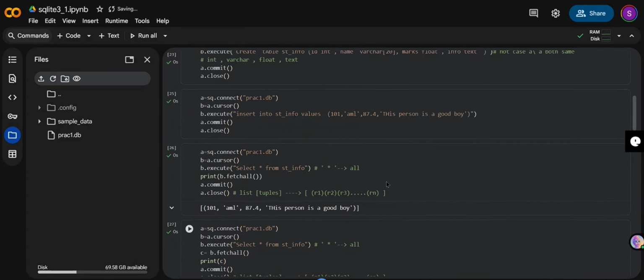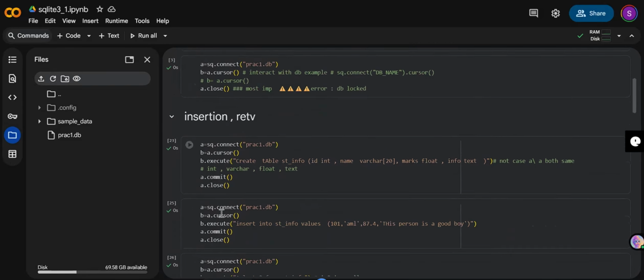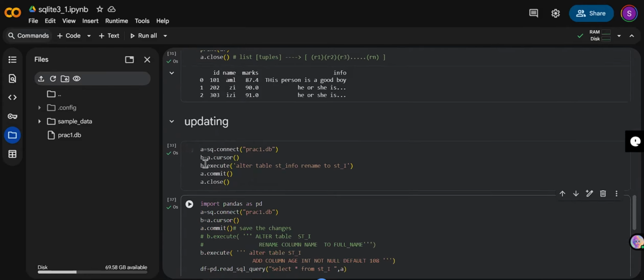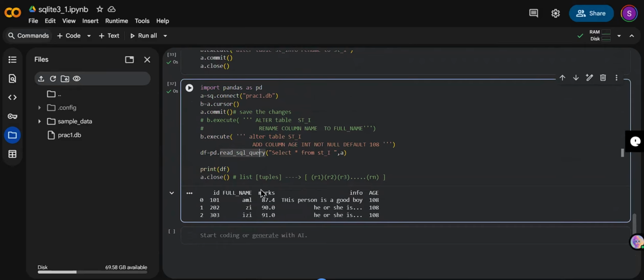I created a table, so let's just do a quick recap. I created a database, I created an insertion and showed how to insert and retrieve the data. Then we used update. Then we did this thing. So kindly understand till here. And next, let's see how to drop things, how to delete things if you want.